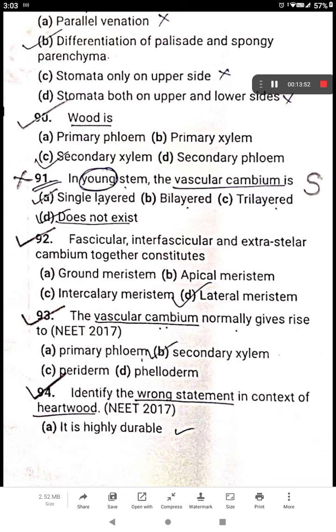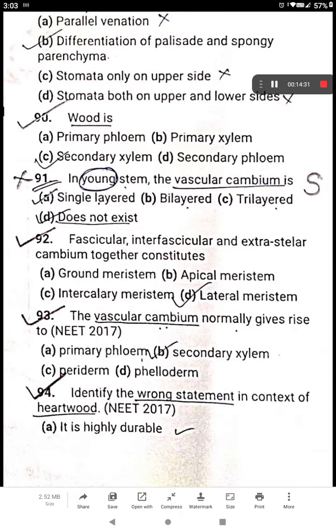This was a serious mistake, because I had not thought about this question properly, right? In young stem the vascular cambium is single layered. I thought that vascular cambium appears during secondary growth, so it would not exist in a young stem. I thought they had given a clue in the question itself, so it would be the D option. But actually it was the A option. In young stem, the vascular cambium is single layered. This is a fact, and this was a serious mistake of mine.